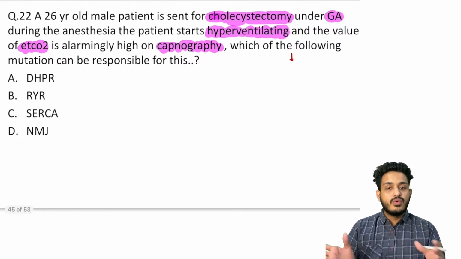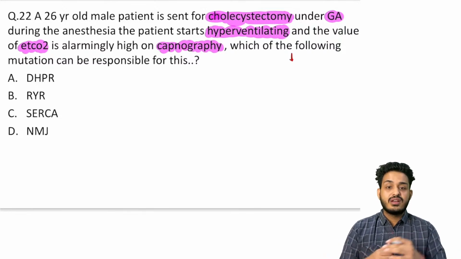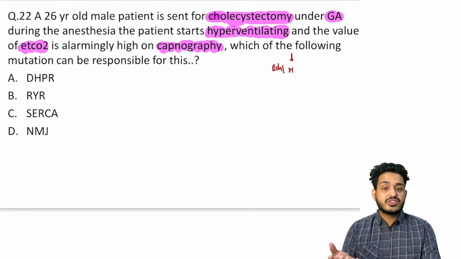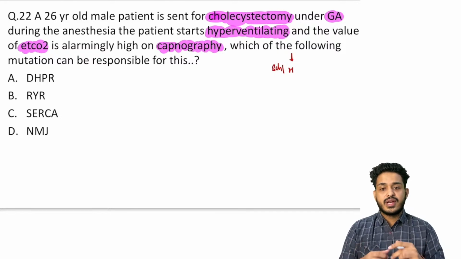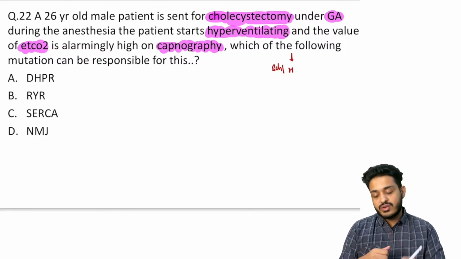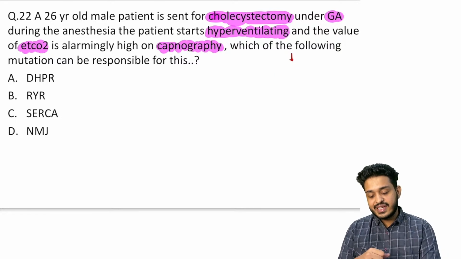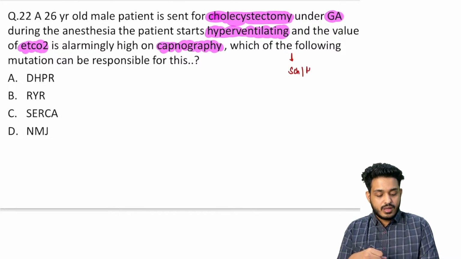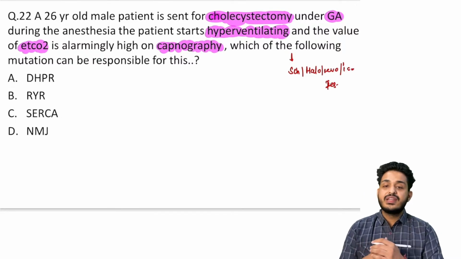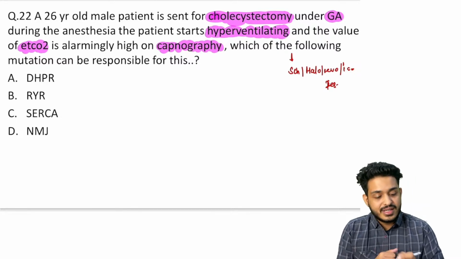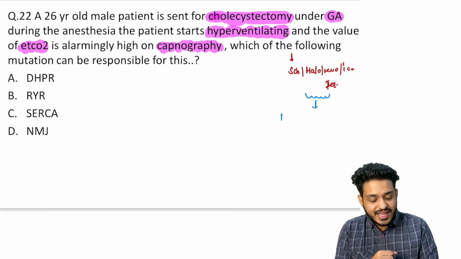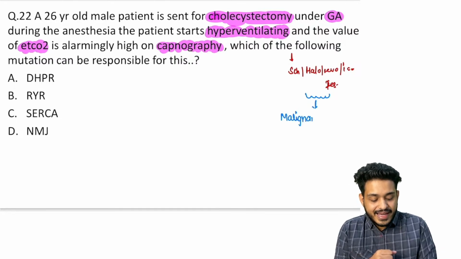A patient has gone for anesthesia. We have given certain drugs. Maybe we are giving succinylcholine. Maybe we are giving halothane, any kind of inhalational agent: halothane, iso, sevoflurane, desflurane, anything. This can precipitate this particular disease, right? Most commonly with succinylcholine and other inhalational agents, like halo, sevo, iso, which we commonly use. So we are giving our patient this, and this patient is having, wonderful guys, you are giving me the answer, malignant hyperthermia.